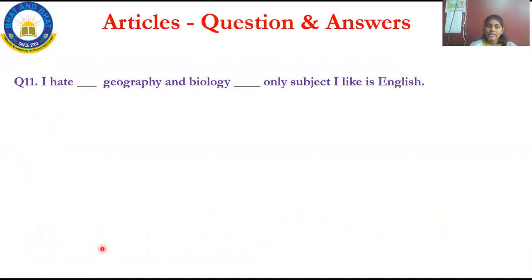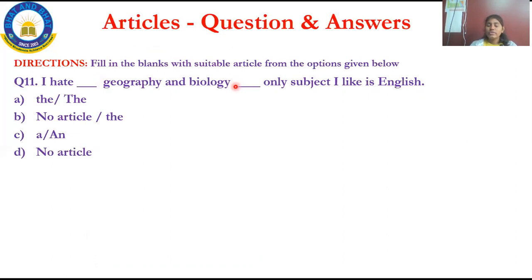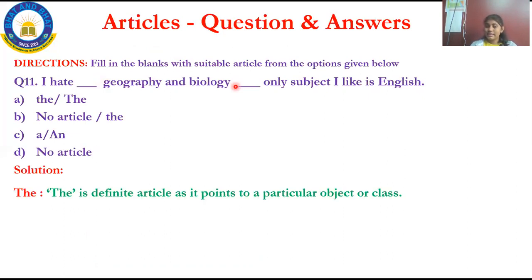Next question is, I hate dash geography and biology. The only subject I like dash English. This is very easy if you have learned the usage. Okay, where I should use the and that and all. Here the options are the and the. Option B, no article. It means no article should be filled in the first blank and in the second blank the will be placed. The third one is a and an. Option C, no article.